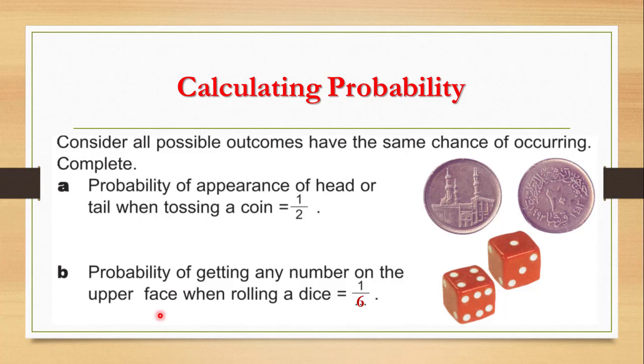The probability of getting the number 7 will be 0 because there is no 7 here. The probability of getting number 5 is 1 over 6, number 2 is 1 over 6, number 1 is 1 over 6, and so on. So when rolling a dice, the probability of getting any number is 1 over 6.